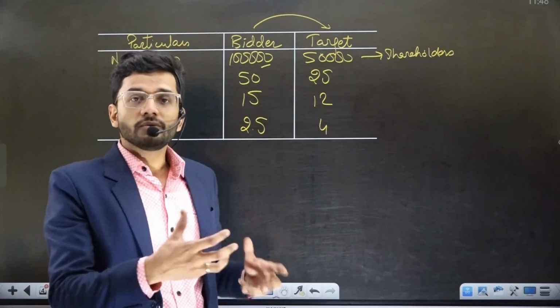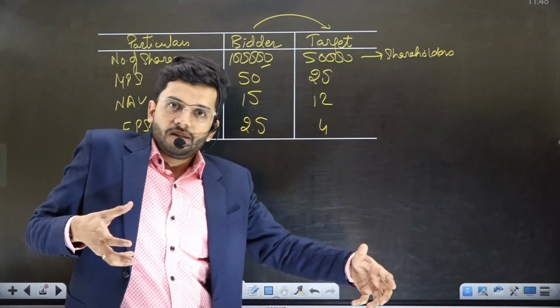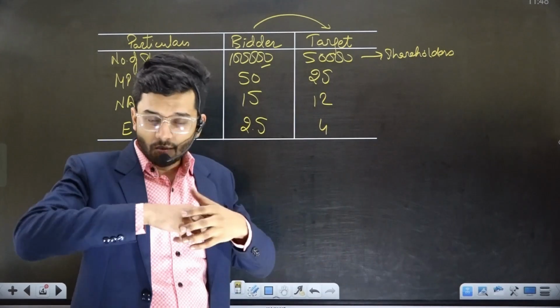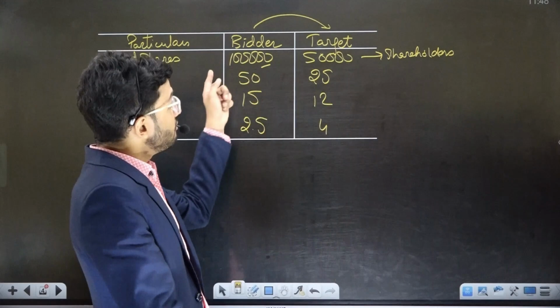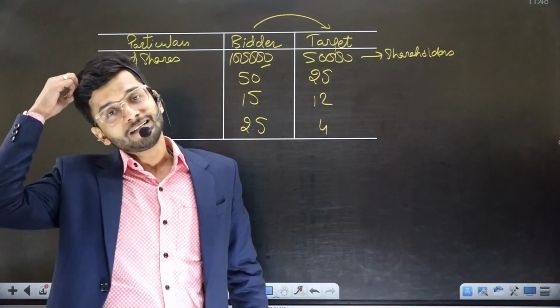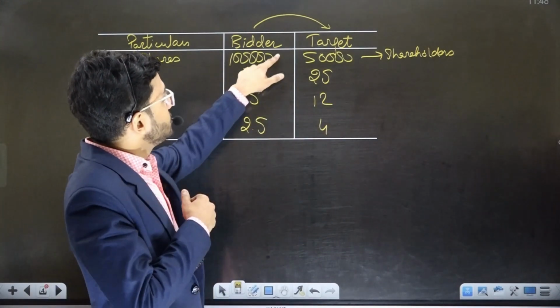And the target company would always want a higher number of shares in the bidder company. They would always want more shares. So if they have 50,000 shares, they would want 5 lakh shares to be given to the target company.